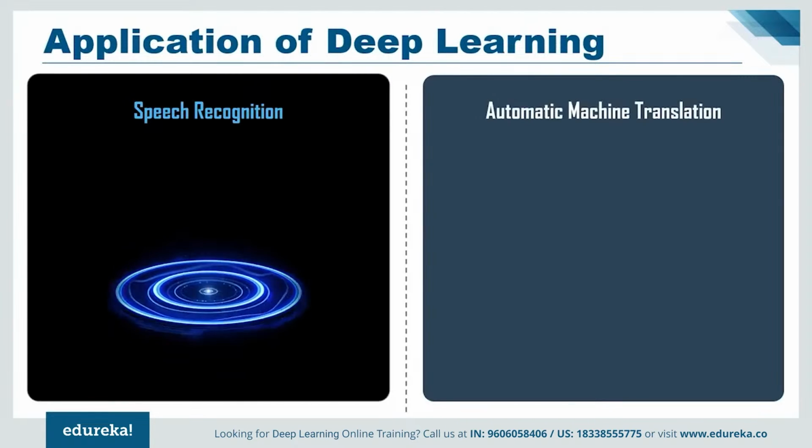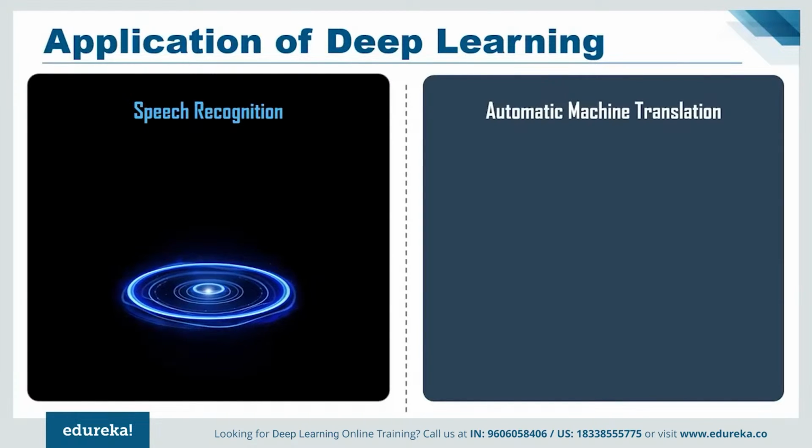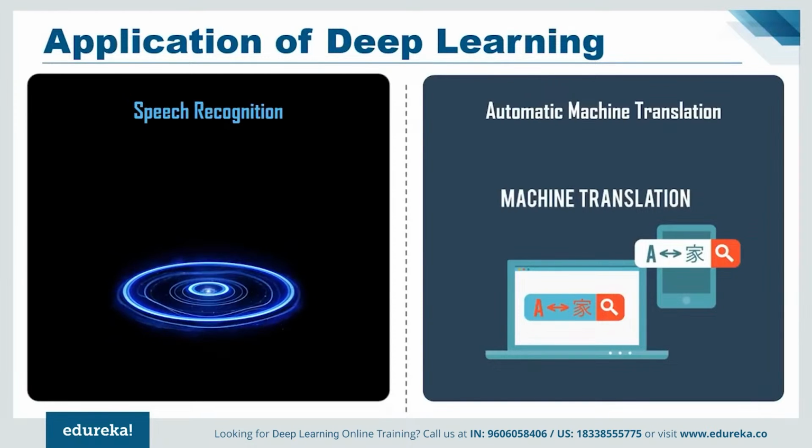Next on our list we have automatic machine translation. We all know that Google can instantly translate between 100 different human languages, and that too very quickly, as if by magic. The technology behind Google Translate is called machine translation and has been a savior for people who cannot communicate with each other because of a language barrier. Now, you would be thinking that this feature has been there for a long time, so what's new in this? Let me tell you that over the past 2 years, with the help of deep learning, Google has totally redone its approach to machine translation in Google Translate.